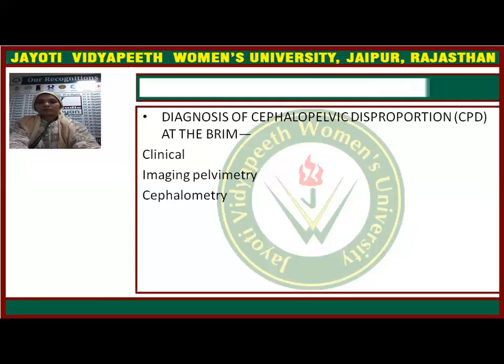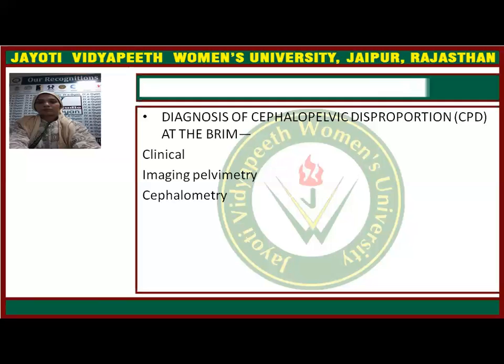Now we will go towards the diagnosis. Diagnosis of CPD, cephalopelvic disproportion. We have to diagnose clinically, by investigation, and by cephalometry. The first one is clinical. In clinical examination, two methods are there: the abdominal method, and the abdomino-vaginal method. The first one is the abdominal method.